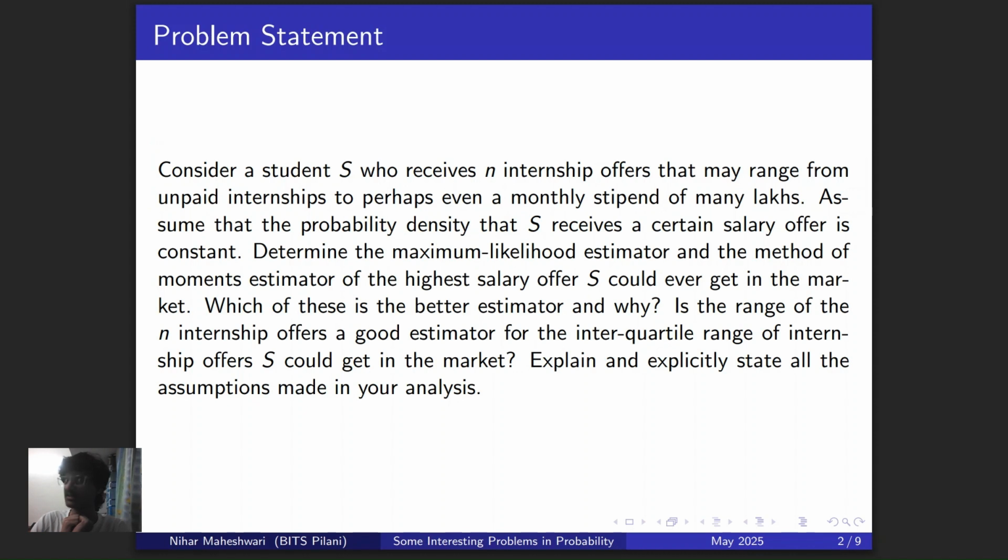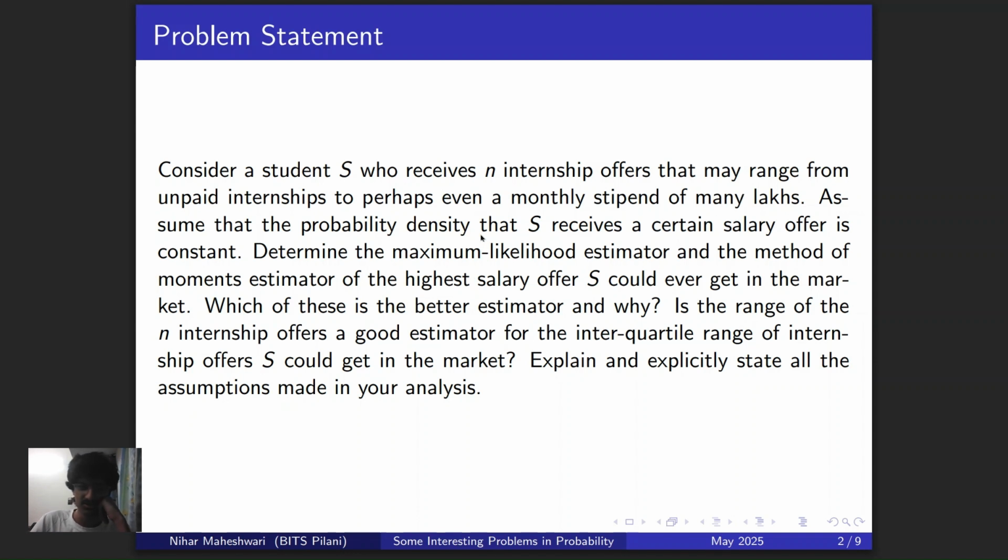Okay, so already we can see that this is turning out to be a problem which is going to be based on continuous random variables, right? Because of the mention of the word probability density. Secondly, we are also given that the probability density is constant, and we can see that the domain of all of our random variables, namely the salary offers that S receives, is going to be varying between 0 to some maximum, let's say theta.